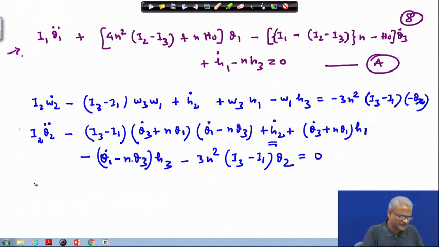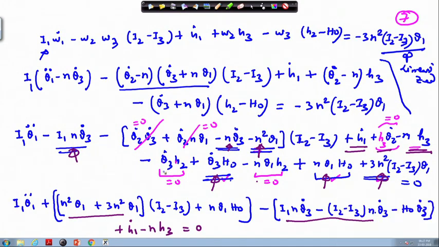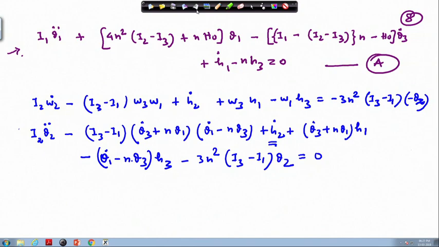So if we rearrange it, I hope that you will be able to do the rearrangement. I am skipping those steps and following the approximation. We have done this here: the variable terms like theta 3 times S 2 and so on will be 0, so those kind of terms you can delete. If you do that, this will get reduced to minus 3 n square I 3 minus I 1 times theta 2 plus H 2 dot.